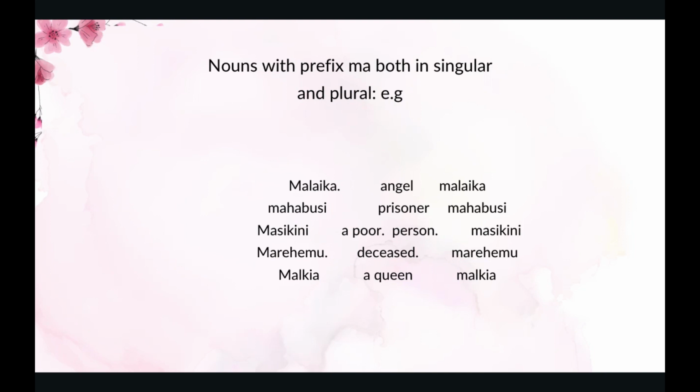The next one is marehemu. Marehemu is a deceased person. In plural, a deceased is also called marehemu. The next one is malkia. Malkia is a queen. A queen in plural is also called malkia.